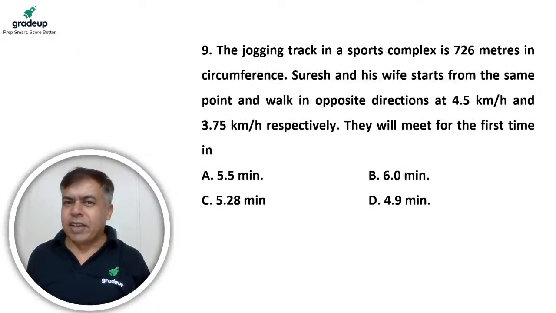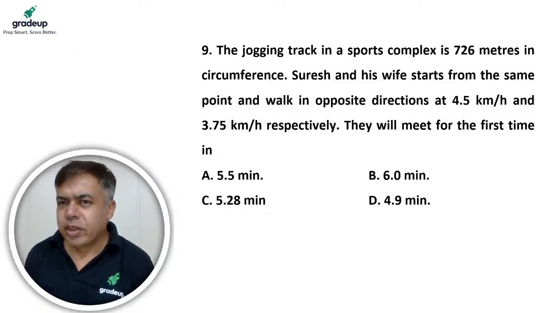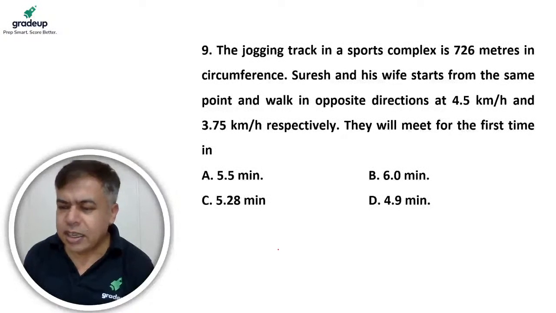Circumference is directly given. Suresh and his wife start from the same point and walk in opposite directions. They will meet for the first time in simple terms, again, circumference divided by relative speed. Right? So circumference, yes, do it fast.